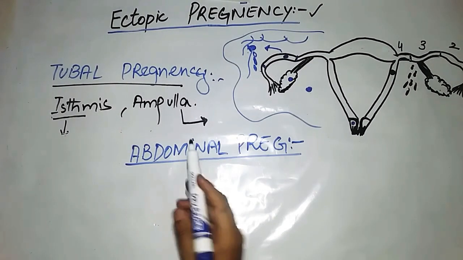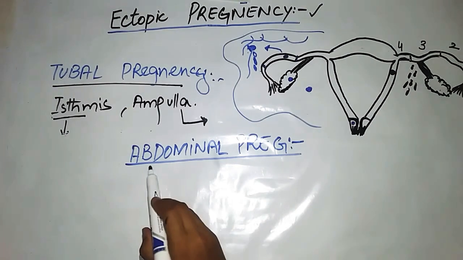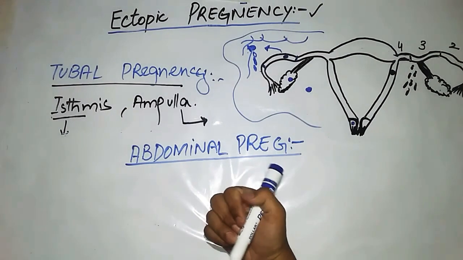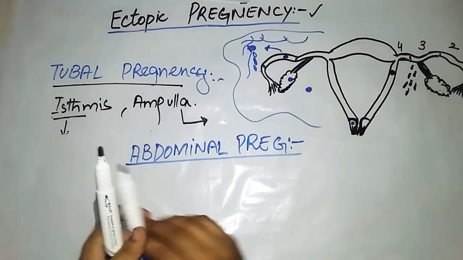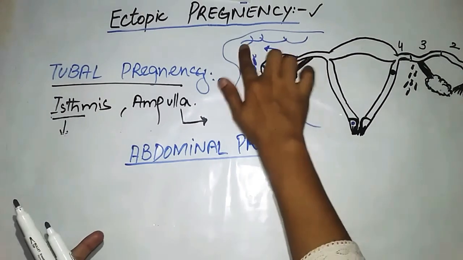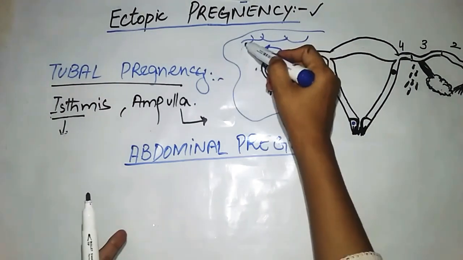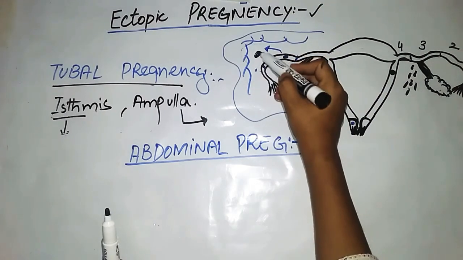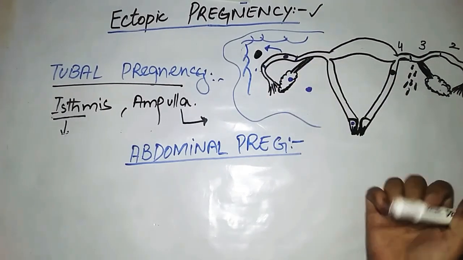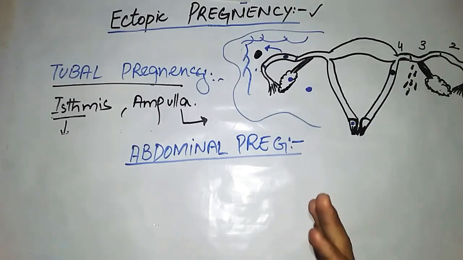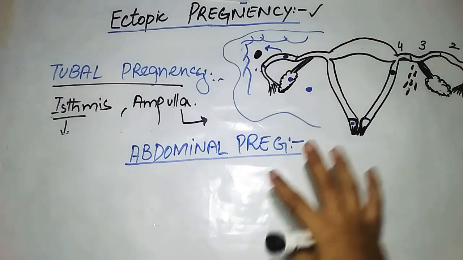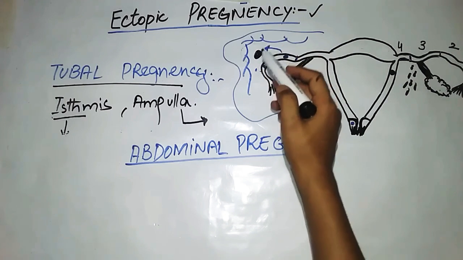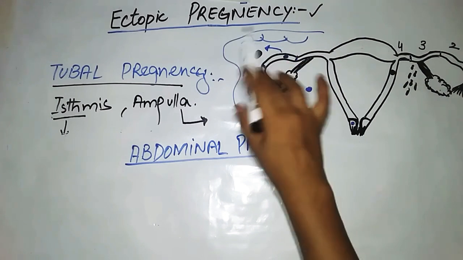There could be some other condition in the abdominal cavity, in which the embryo will not be implanted on any organ. It will remain as it is inside the peritoneal cavity, and then its growth and development will be retarded. Its growth will be stopped. It will die, be calcified and disappear.